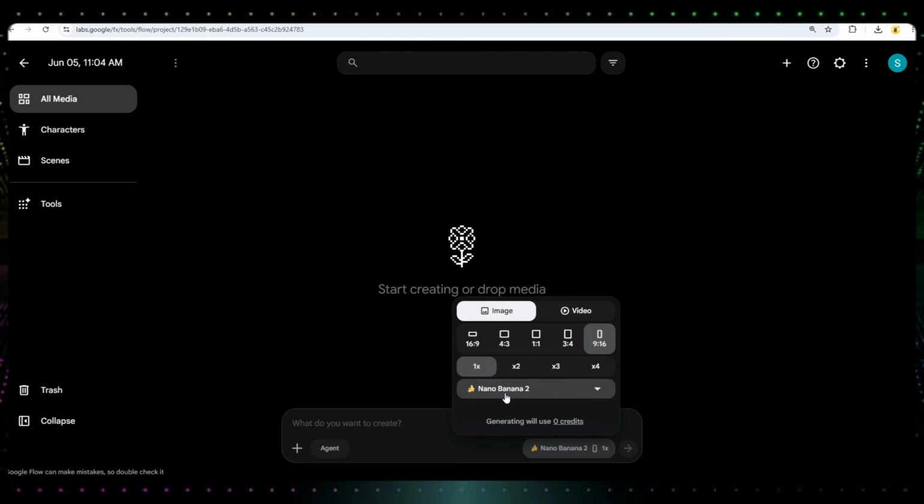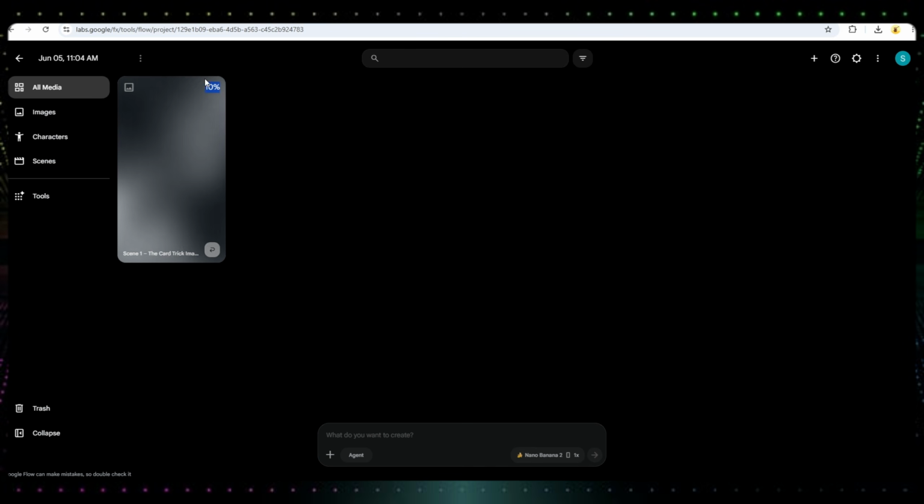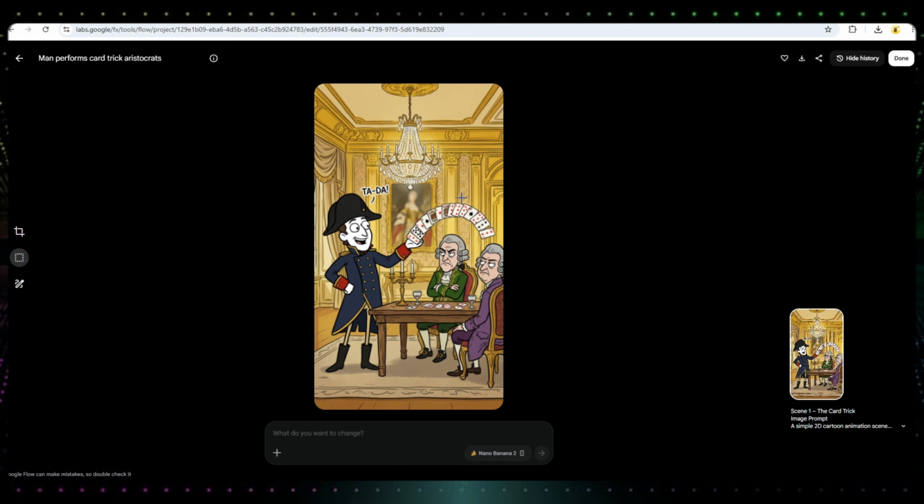For image generation, I use Flow AI because it is completely free. I simply select the image model, paste the first prompt, and click Generate. After a short wait, the first image is ready. As you can see, the result is amazing, with excellent quality and strong character consistency.